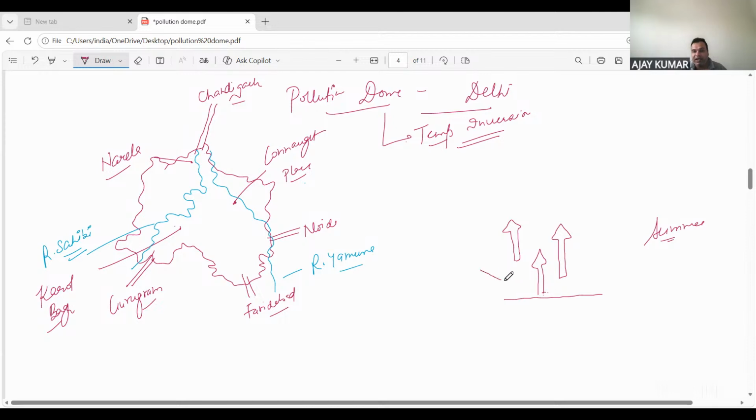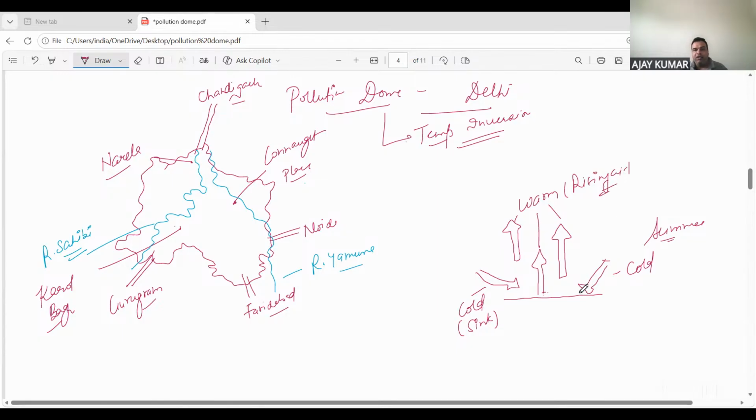So this has been occupied by a sinking cold air. Okay? This is cold air. This is also a cold air, which is a sinking one. And this is the warm air. This is also, and warm air is a rising air.